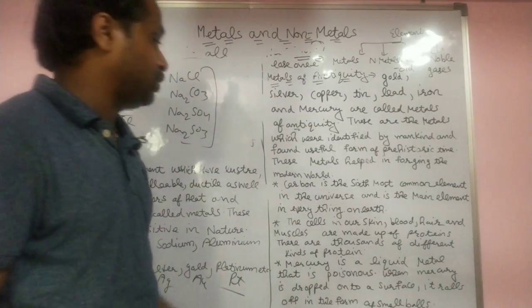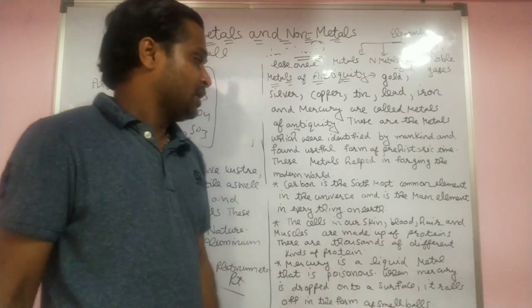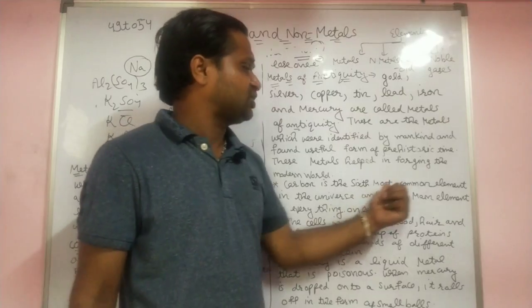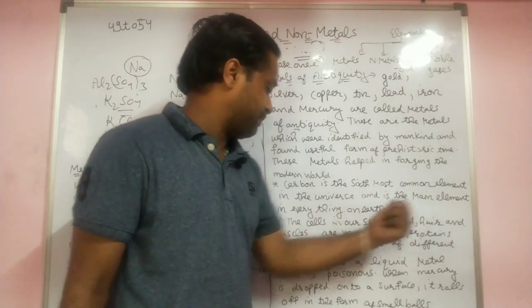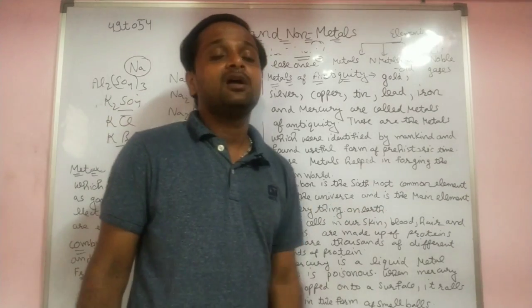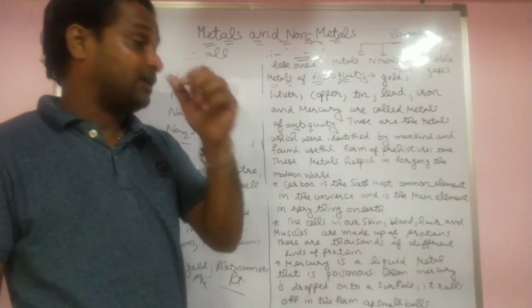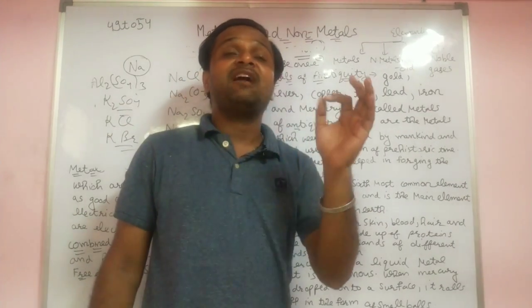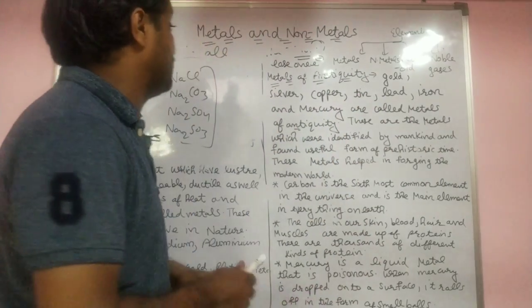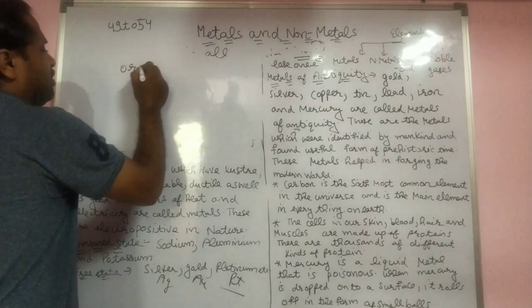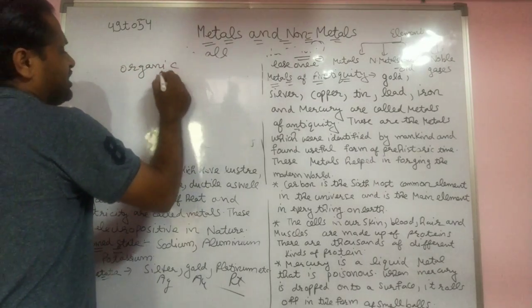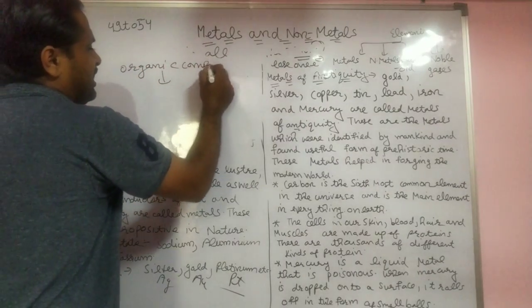Now also very important: carbon. Carbon is the 6th most common element in the universe and is the main element of everything on the earth. Carbon is the 6th element. So actually every organic thing, I already told you about organic matter. Organic compounds are those which are made from living things.